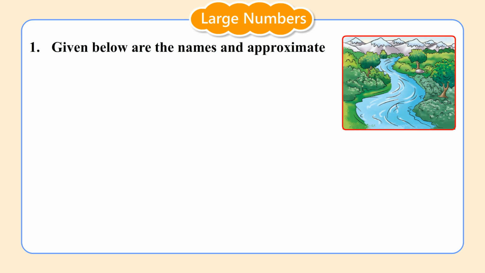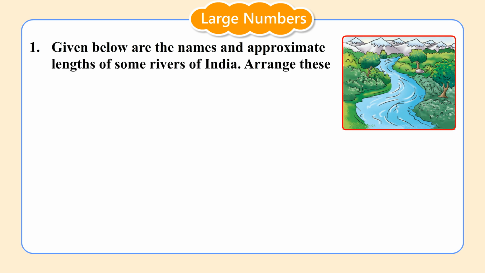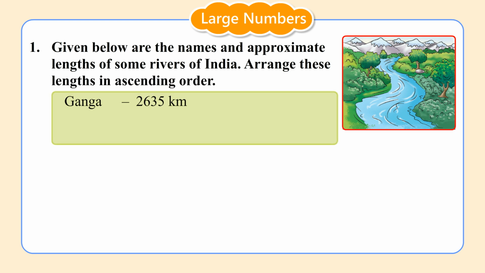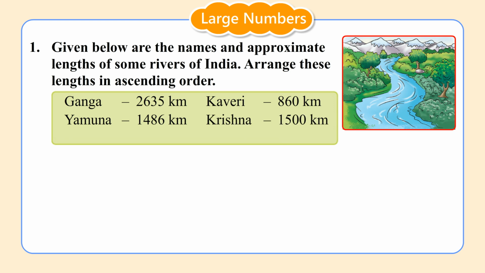Warm-up activity. Number 1. Given below are the names and approximate lengths of some rivers of India. Arrange these lengths in ascending order. Ganga: 2635 kilometers. Kaveri: 860 kilometers. Yamuna: 1486 kilometers. Krishna: 1500 kilometers. Godavari: 1575 kilometers. Narmada: 1422 kilometers. The lengths in ascending order are